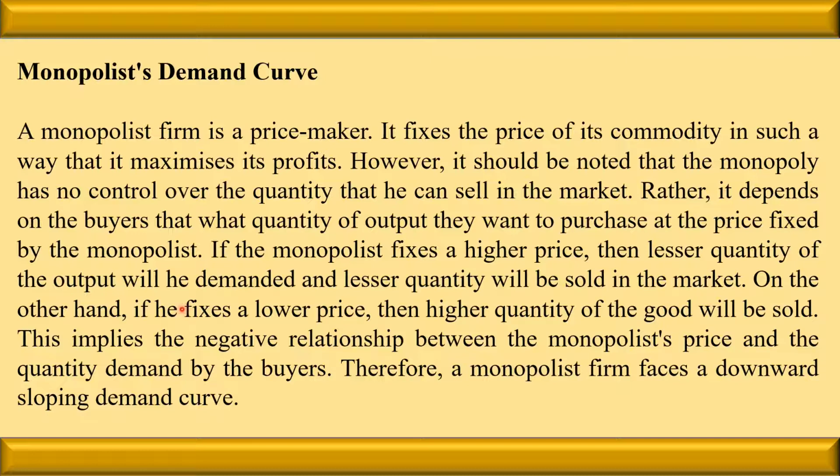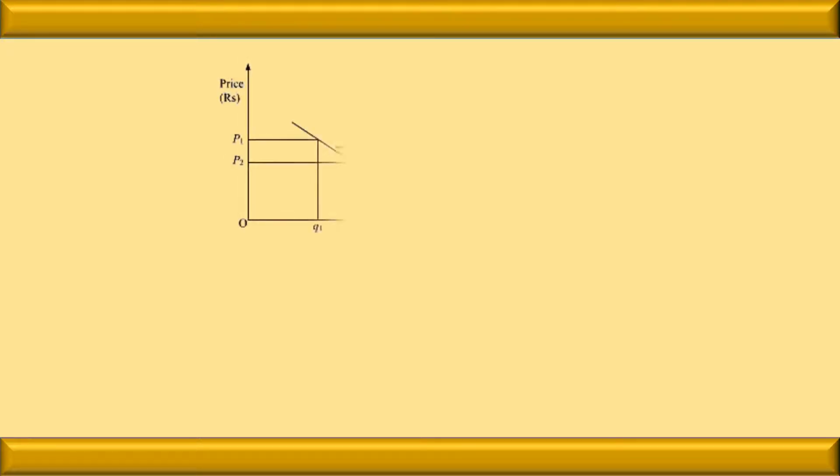On the other hand, if he fixes a lower price, then a higher quantity of goods will be sold. This implies the negative relationship between the monopolist's price and the quantity demanded by the buyer. Therefore, the monopolist firm faces a downward sloping demand curve. Normally, the demand curve is sloping downward. Why? Because in order to sell more units of the commodity, the monopolist has to decrease the price. So it is always downward sloping. In the case of perfect competition, we have seen that the curve is parallel to the x-axis, but here it is downward.